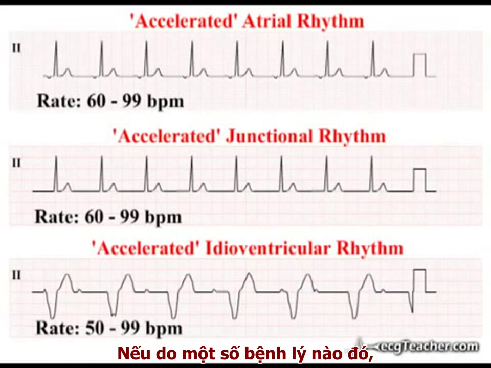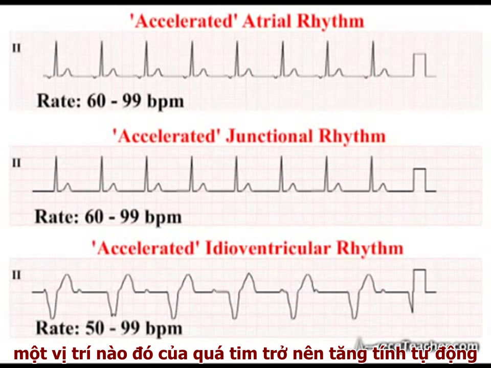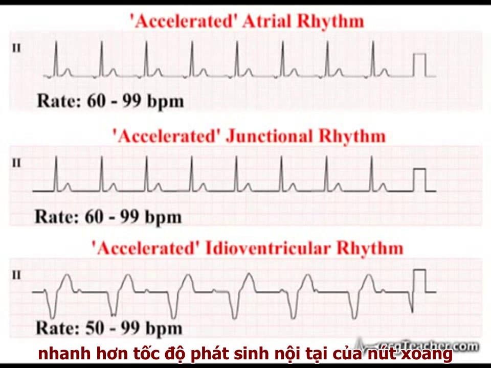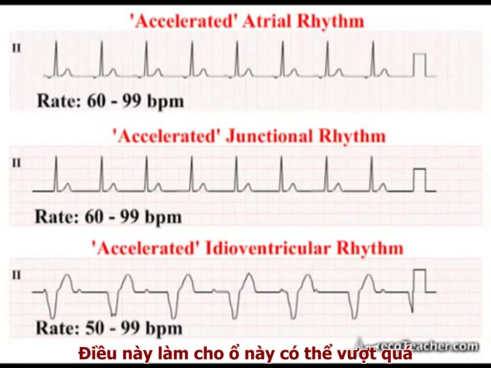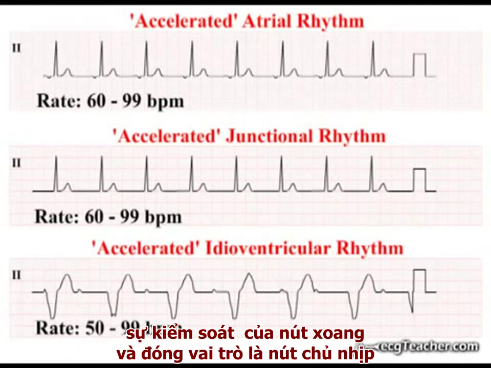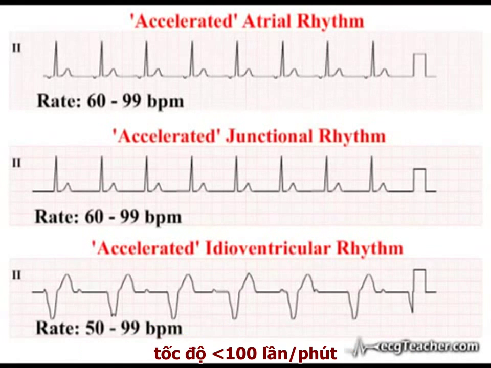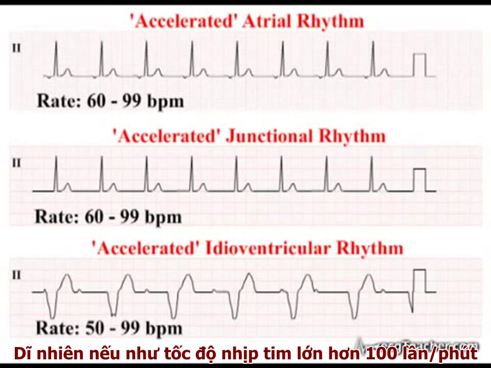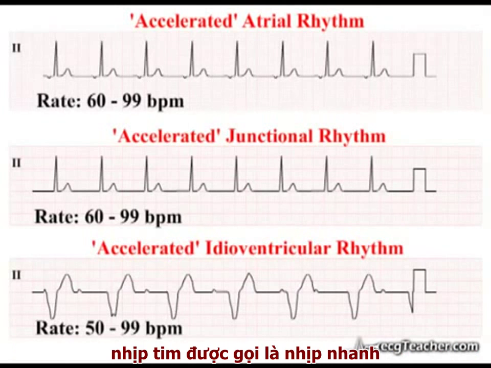If, due to some disease process, a region of the heart develops enhanced automaticity and the rate of discharge from the abnormal ectopic site is more rapid than the inherent rate of discharge of the SA node, it is possible for the ectopic focus to override the node and take over pacemaker function. Provided the rate lies below 100 beats per minute, this is categorized as an accelerated rhythm. Of course, once the rate rises to 100 beats per minute or above, the rhythm is designated a tachycardia.